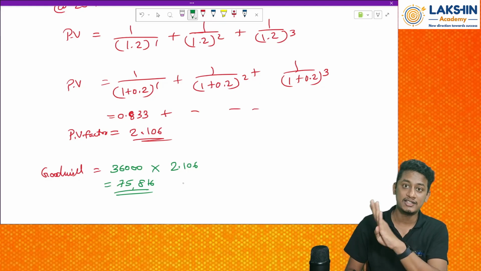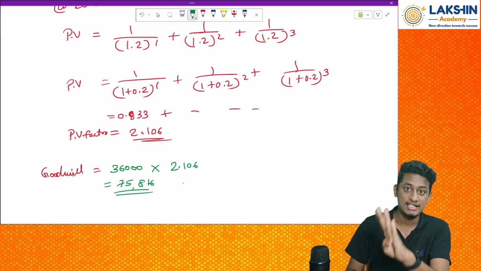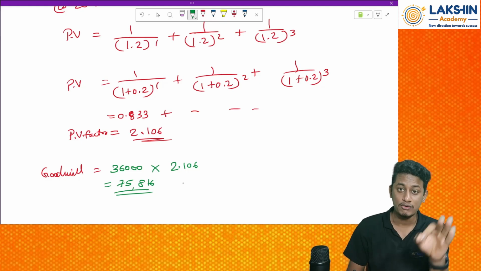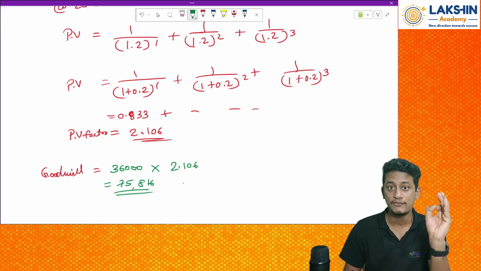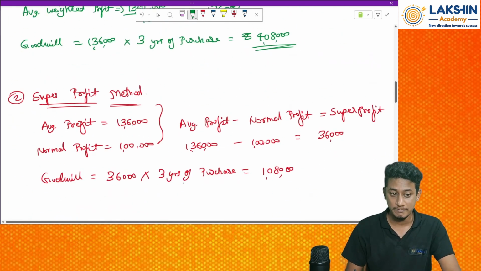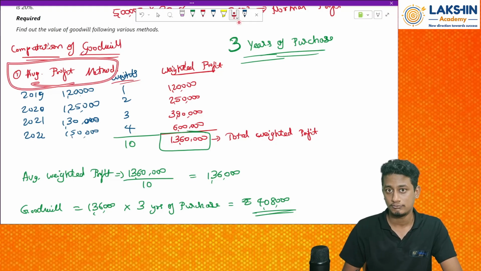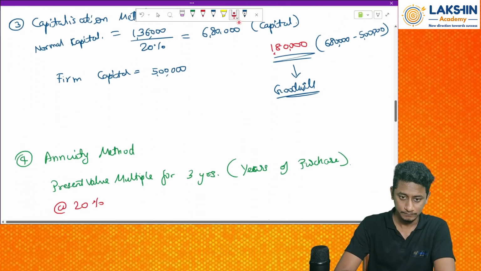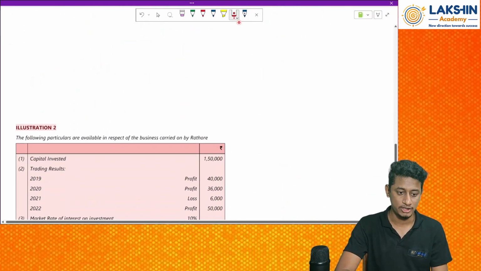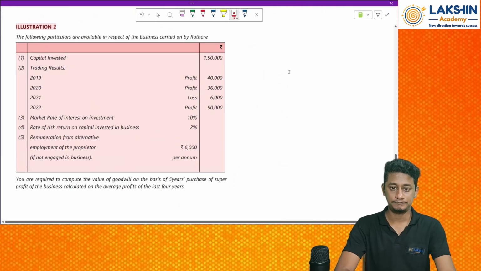So these are the 4 methods. The question will clearly specify which method to follow. If the question is not specifying anything, then follow the average method. If the question is not specifying anything clearly, please go with the average profit method. Okay. Good. So we're done with the first question. Then going ahead. Question number 2.